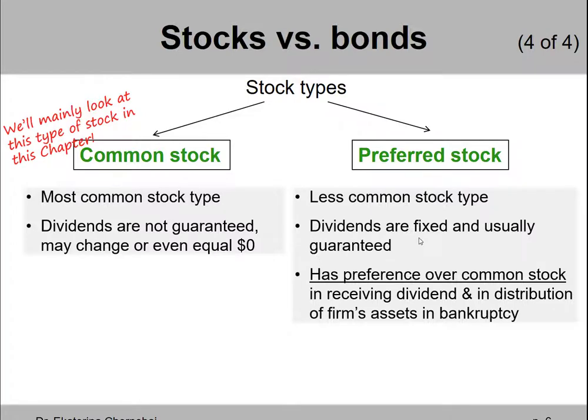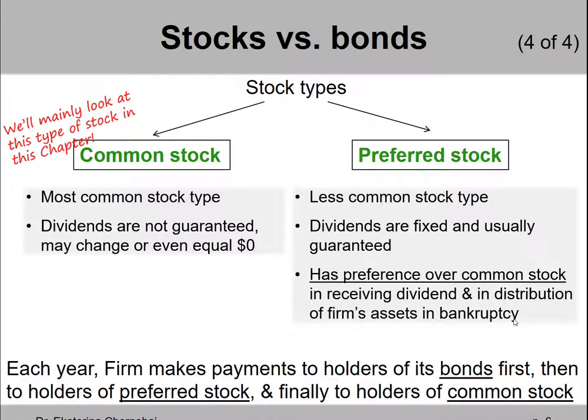Preferred stock holders also have preference over common stockholders in receiving dividend and in distribution of firm's assets in bankruptcy. So to summarize, firms need to pay money to 2 main groups of investors: stockholders and bondholders.